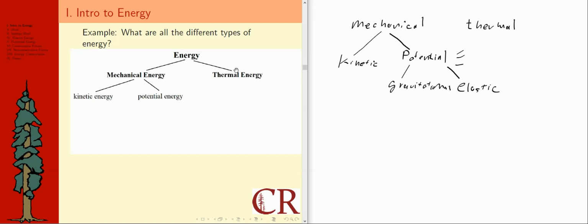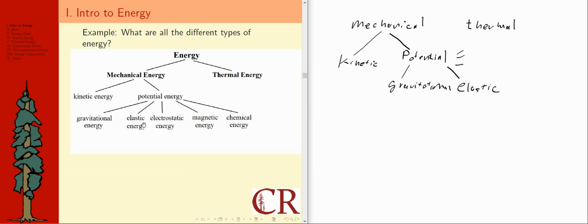That's another pitfall. If I ask you to identify a specific type of energy and you say, oh, it's potential energy, did you really answer the question? My answer would be, no, not really. Did you demonstrate an understanding of energy types? Not really. The energy types are only the things at the bottom here. We've seen kinetic, now there's gravitational energy and elastic energy. That's everything I had over there, but there's more. There's electrostatic energy, magnetic energy, chemical energy, and nuclear energy.